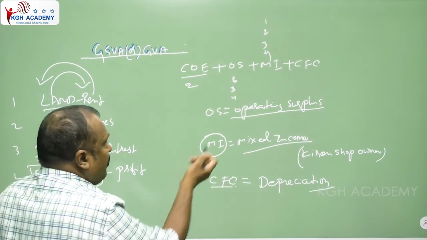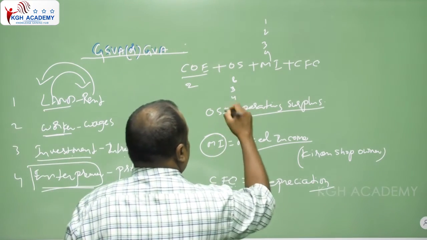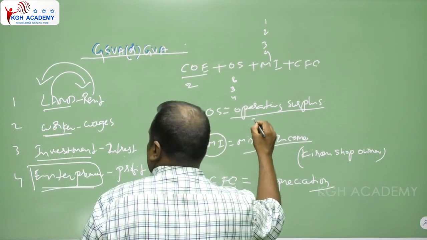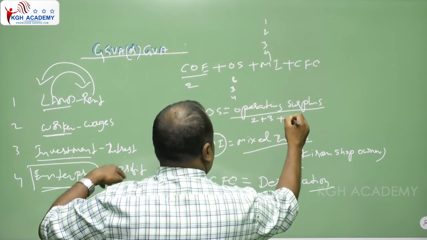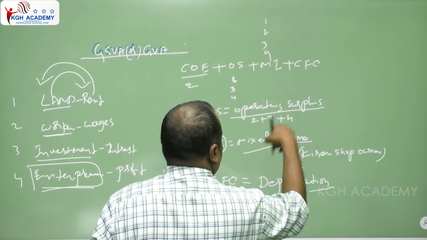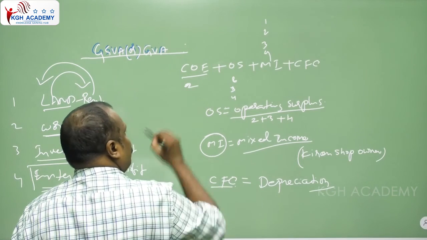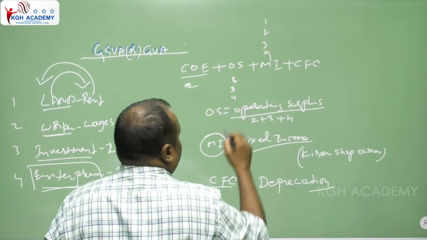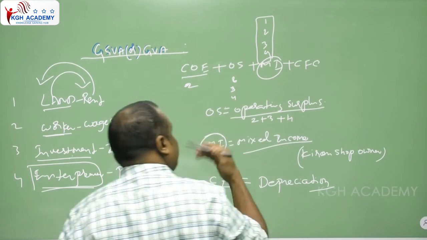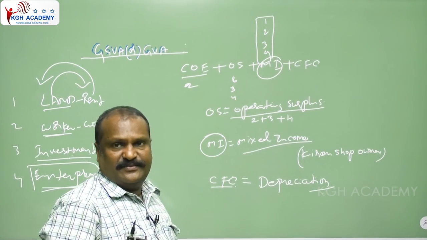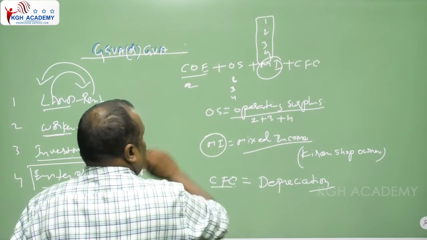So here the operating surplus gets the income from three sources: interest, rent and profit. COE gets the second, and MI gets the income from the four factors, to only one person. Okay, but here see